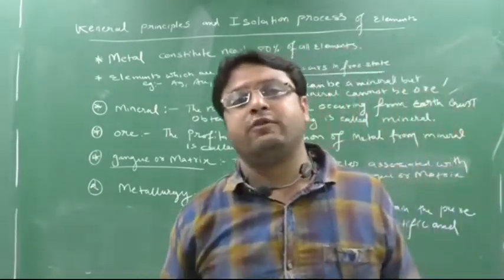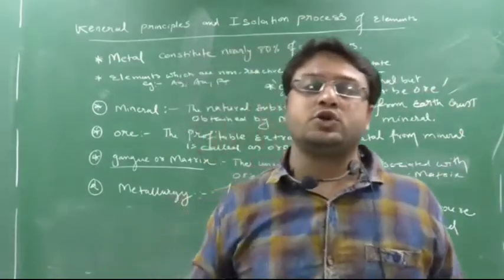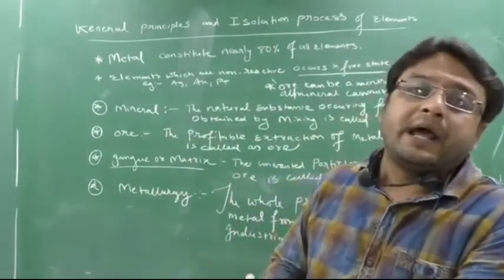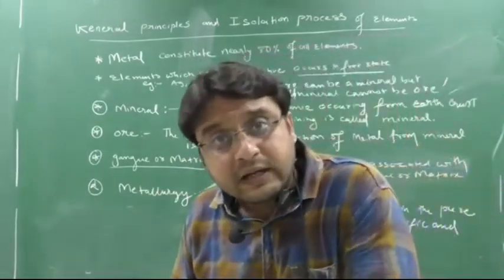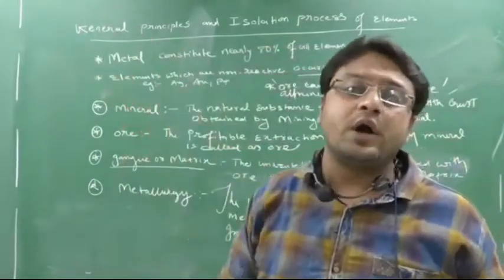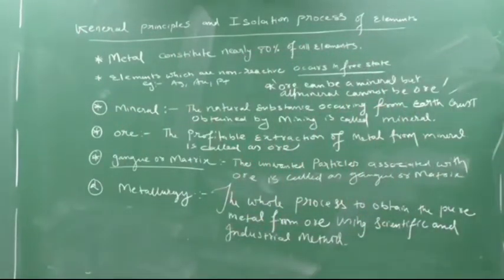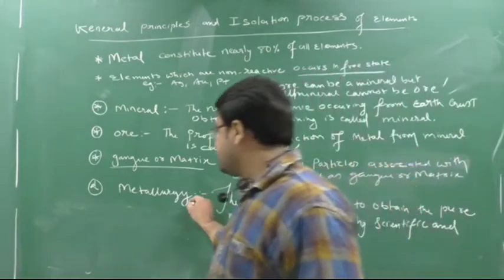The scientific method, the chemical method, and the industrial method. So write down the definition. Metallurgy means the whole process to obtain the pure metal from ore using scientific and industrial methods is called metallurgy.